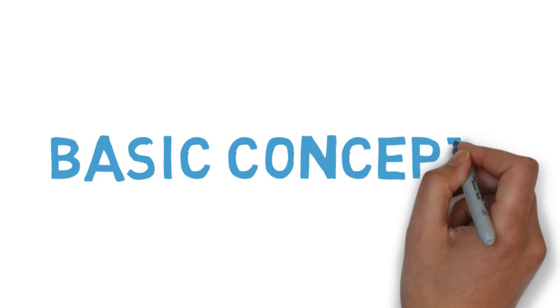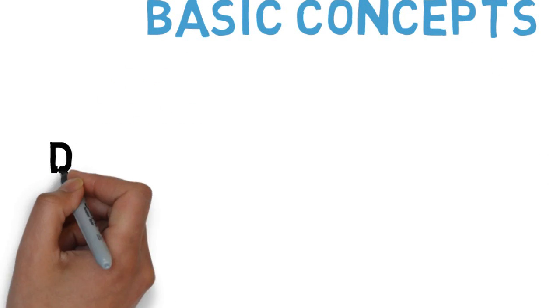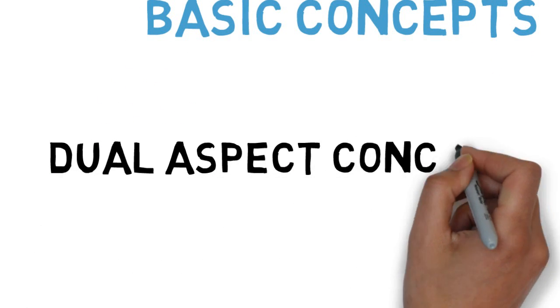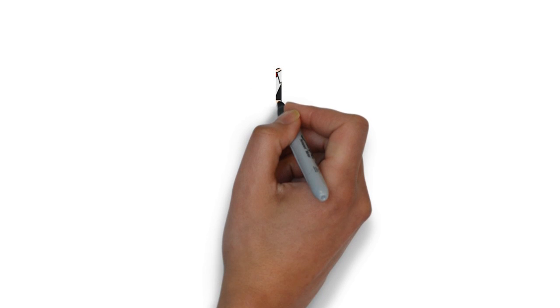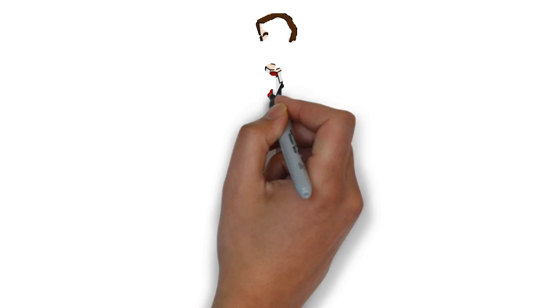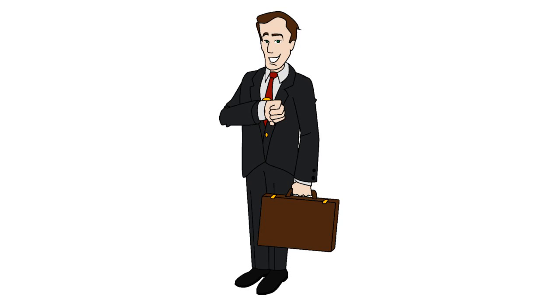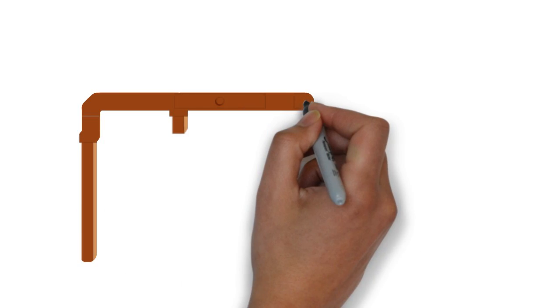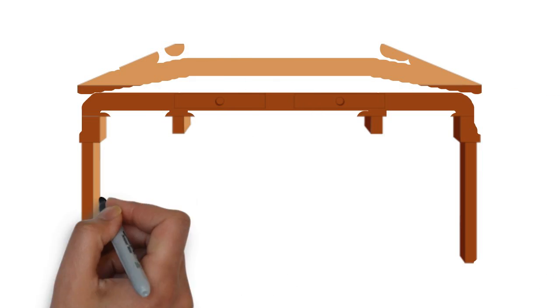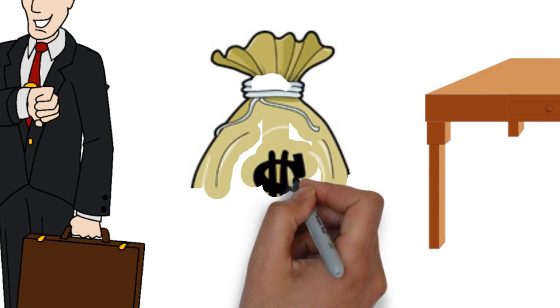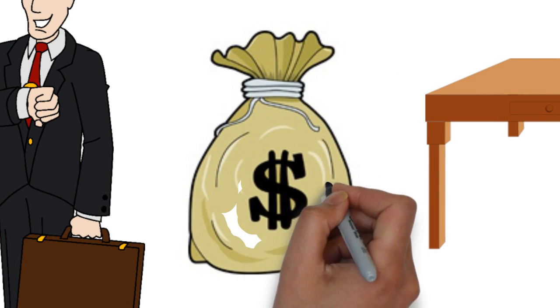Let's now discuss basic concepts. First concept is dual aspect concept. The concept states that every business transaction requires recordation in 2 different accounts. For example, Sam purchases furniture for his hotel. He paid cash to receive furniture.